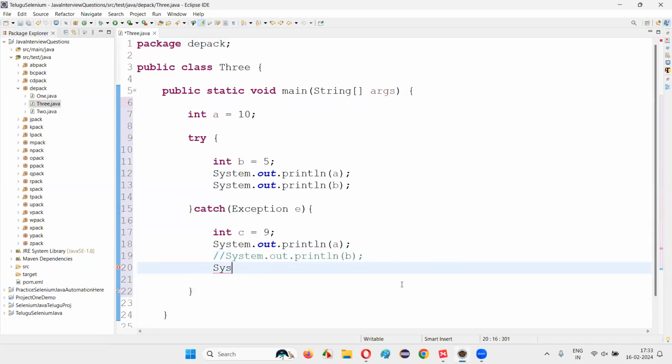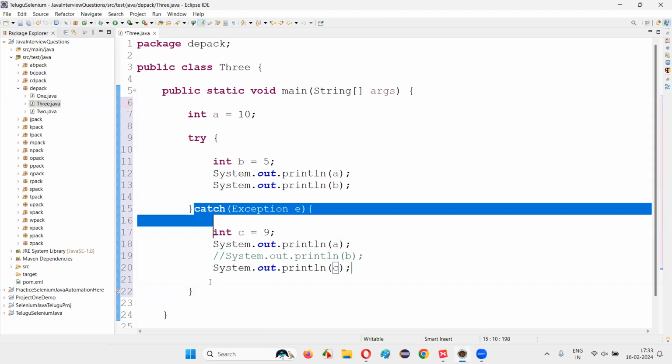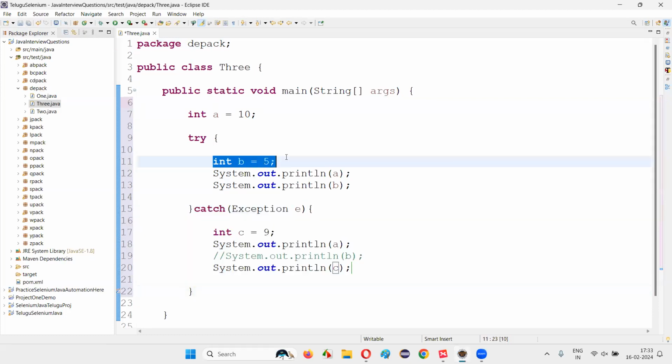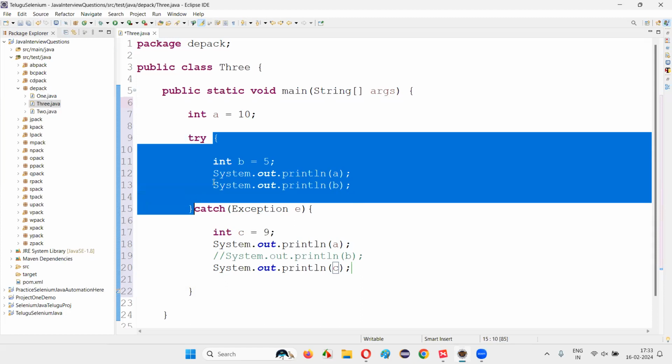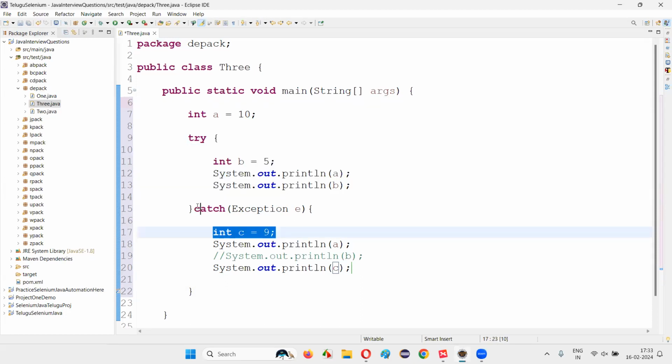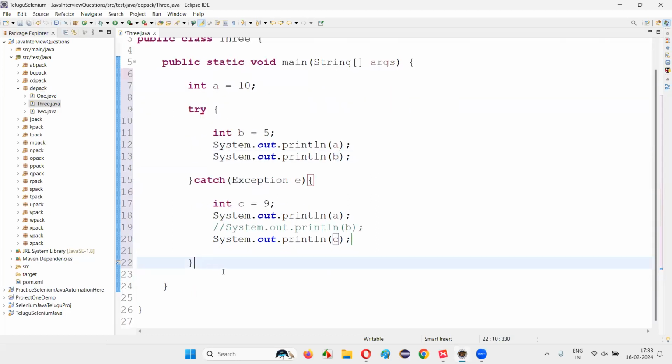Similarly, if I say System.out.println c, I can access this because this variable is created inside the catch block. The scope of this variable is up to the catch block in which it is created. The scope of variable b is up to the try block, whereas the scope of variable c is up to the catch block, and the scope of variable a is throughout this method, guys. Throughout the method you can access it.